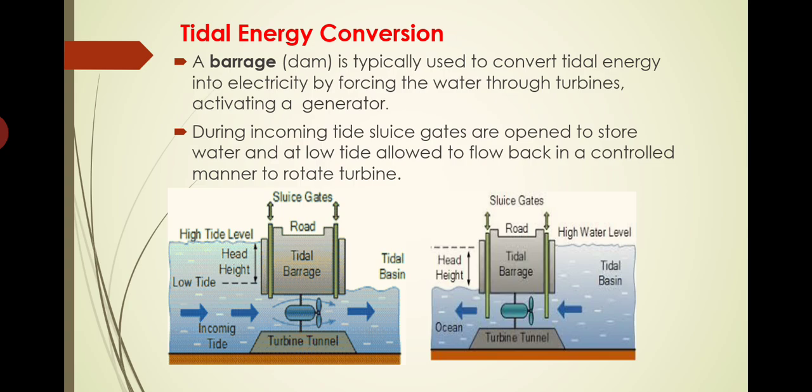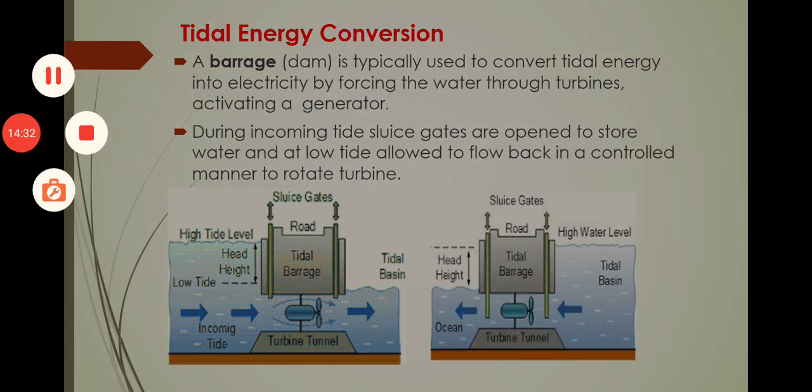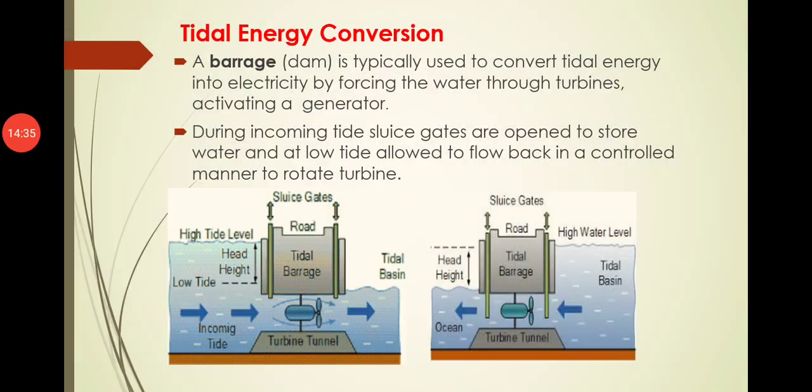First one is tidal energy conversion. The first method is the barrage method. In that, a barrage dam is typically used to convert tidal energy into electricity by forcing the water through turbines, activating a generator. In a 24-hour time, around every 6 hours we will have high tide, then low tide. Based on the movement of the moon, by the attractive force of the moon, tide is happening. So high tide and low tide both come intermittently.